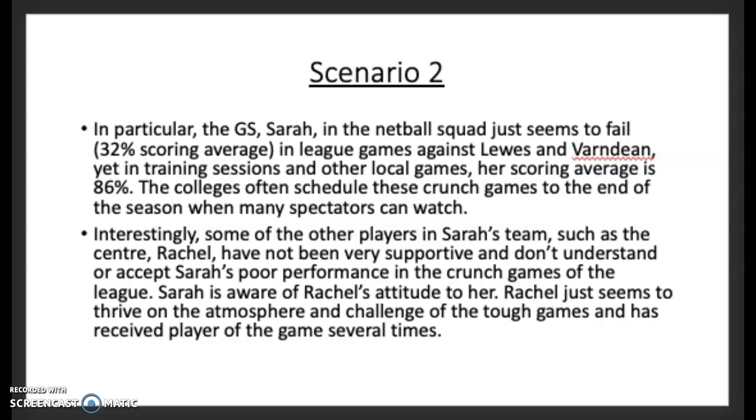Instead, Sarah should try to focus on positive self-talk and visualization of her scoring her shots, so that when she goes to take a shot, she is less stressed and more confident in herself to convert the shot. Sarah could also try deep breathing techniques to attempt to regain her focus and concentration, using the centering technique when playing her shot, so that she is less stressed and anxious, resulting in a better chance of her scoring.